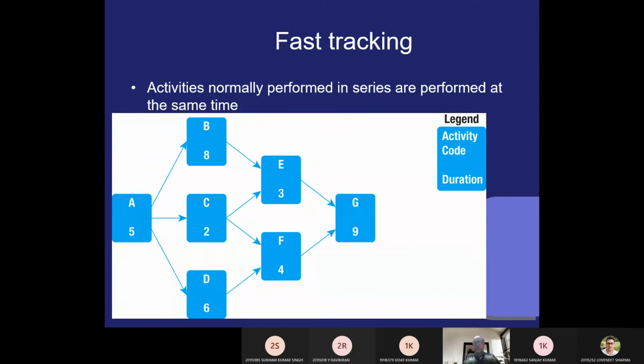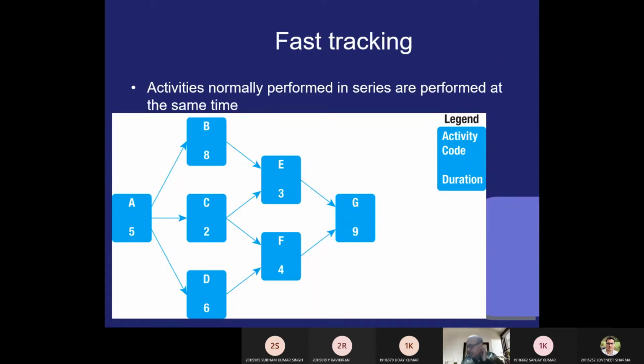This is the last, another important topic. Activities normally performed in series are performed at the same time. This is called fast tracking. Fast tracking को क्या बोलते हैं? Parallel processing. Am I clear? Activities normally performed in a series are performed at the same time.